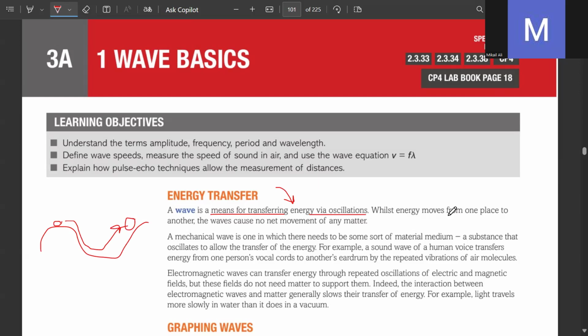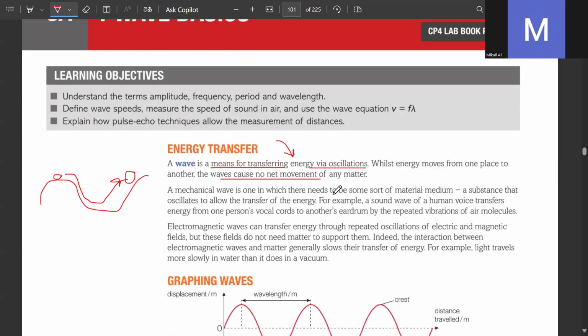Whilst the energy moves from one place to another, the waves cause no net movement of any matter. A mechanical wave is one in which there needs to be some sort of material medium, a substance that oscillates to allow the transfer of energy. For example, a sound wave of a human voice transfers energy from one person's vocal cords as sound waves.